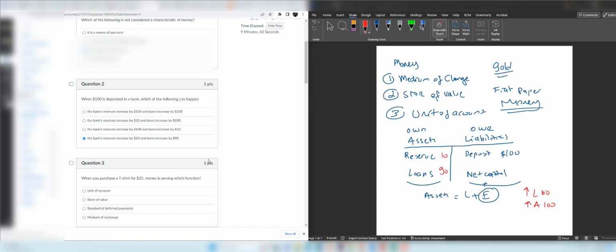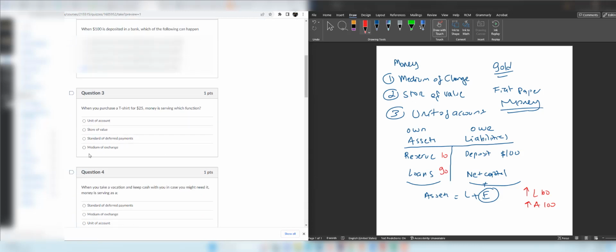Question 3. When you purchase a t-shirt for $25, money is serving which function? In this example, the money helps us to buy goods and services, therefore it's a medium of exchange.